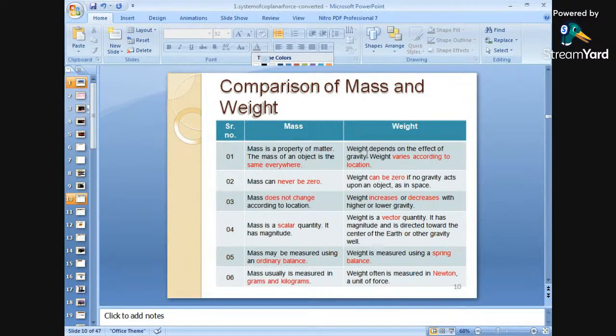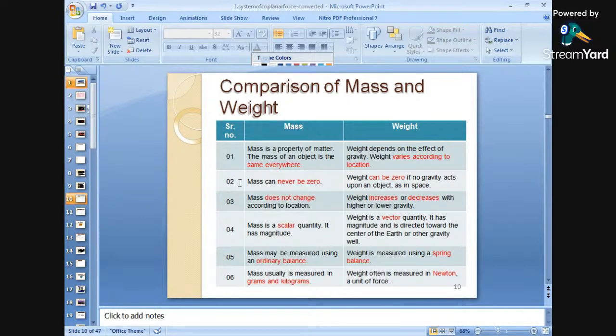Weight depends on the effect of gravity. That means it depends upon gravity. It will change; it will not be the same. The weight varies according to the location and the distance, so weight will also change. The weight varies according to the locations, but mass is the same at every point.